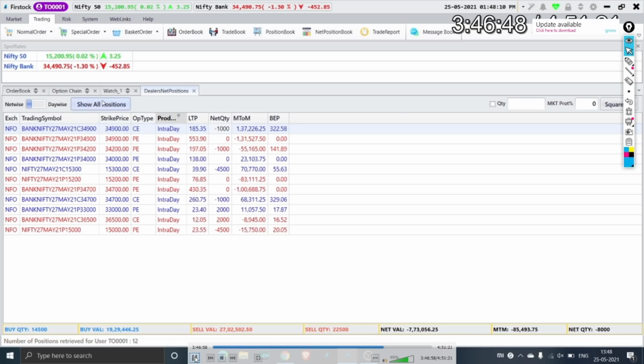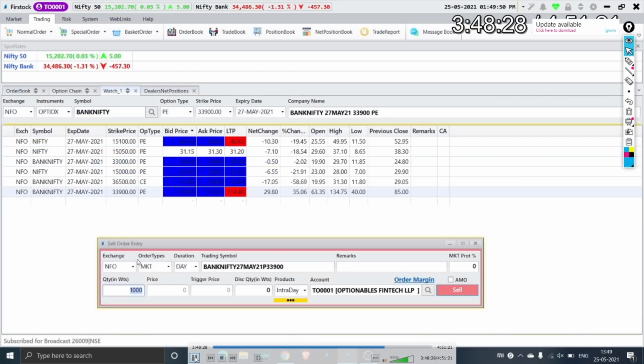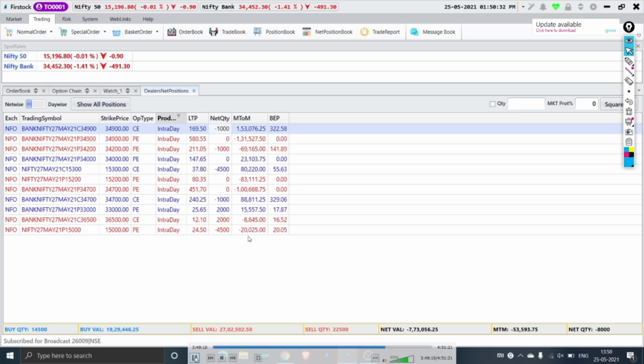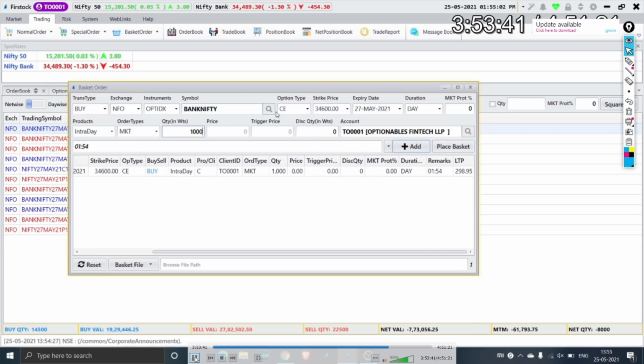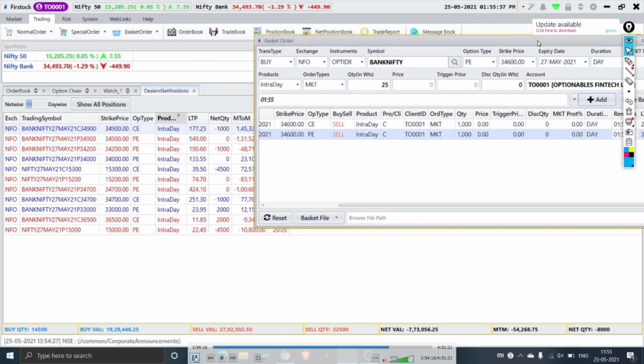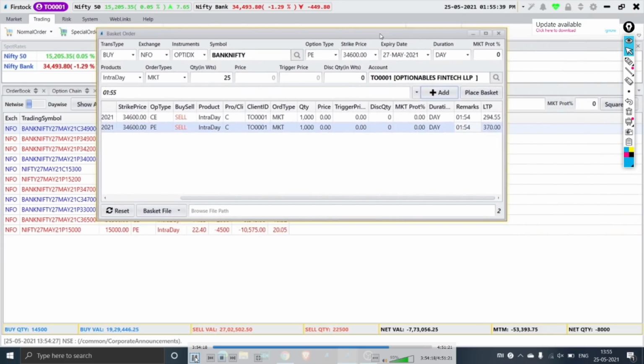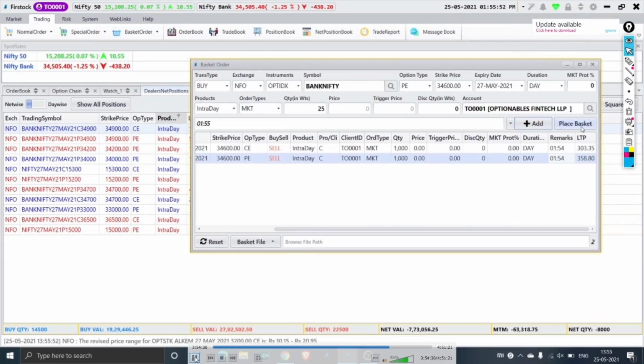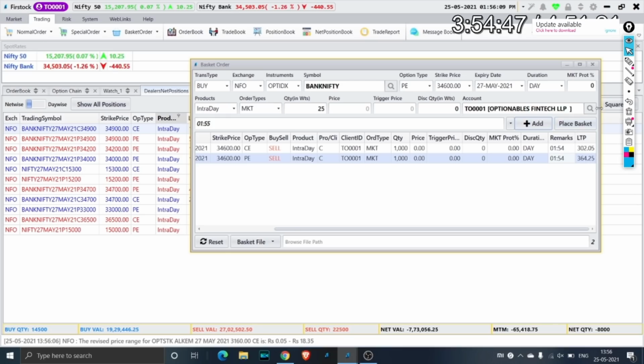We almost approached 2 o'clock and here we are at a negative of almost 45,000 to 50,000. So we are trading around this range, and if the market falls, absolutely there is no harm because we are going to make some good money. The only problem is if the market bounces back severely, and that's exactly what ended up happening. So here you can see that I tried to bring some balance in puts by shorting a 300 rupee call and 360 rupee put, trying to strike a small balance between puts and calls.